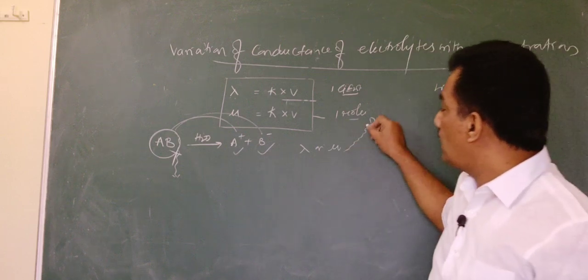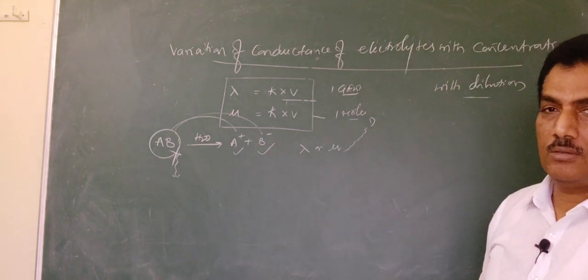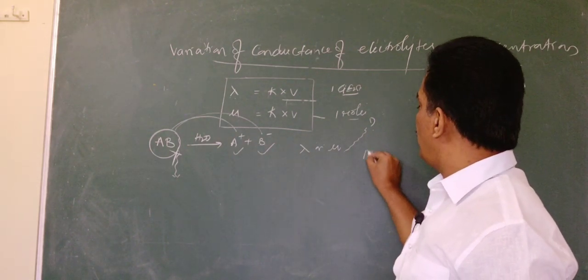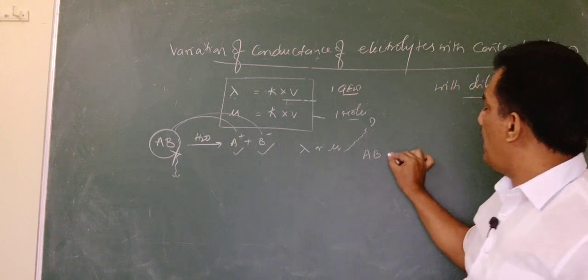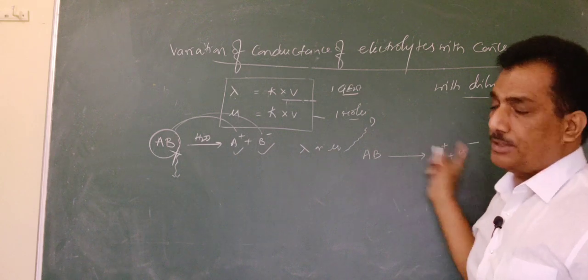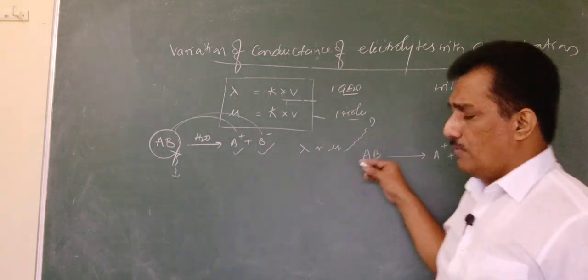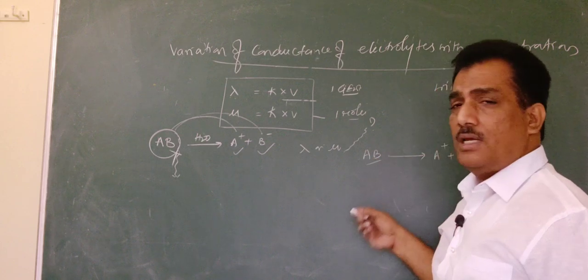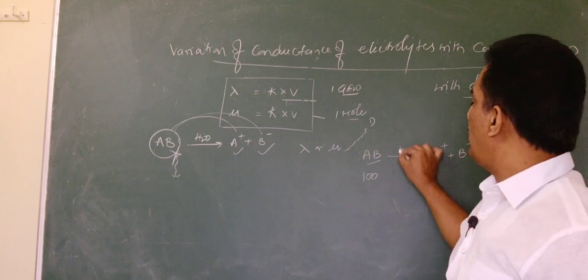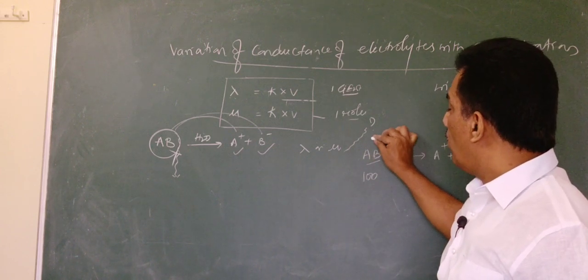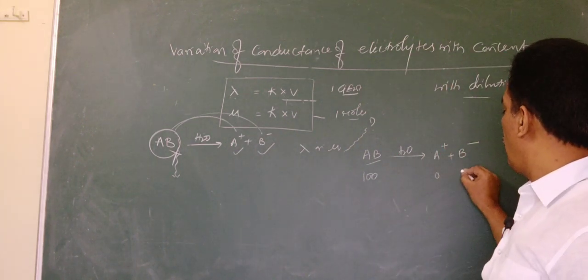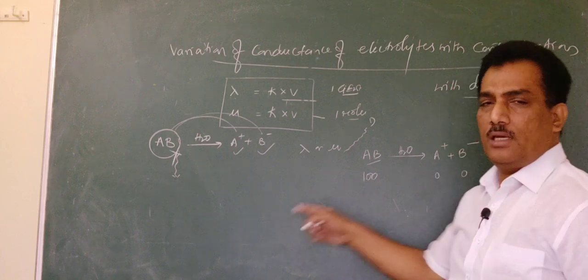Now, up to what extent can we imagine this increase? For any electrolyte there will be a stage where all the electrolyte molecules are completely dissociated. Say for example AB is an electrolyte. In the beginning, if we take 100 molecules and keep them in water, all are in molecular form and there is no ionic form.